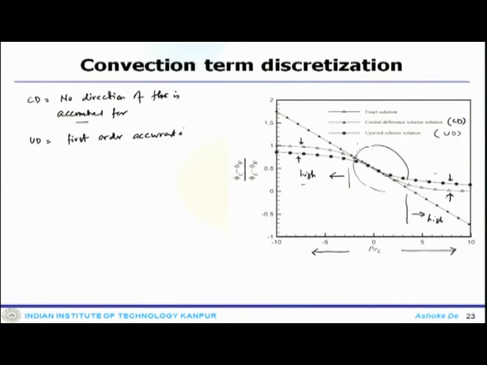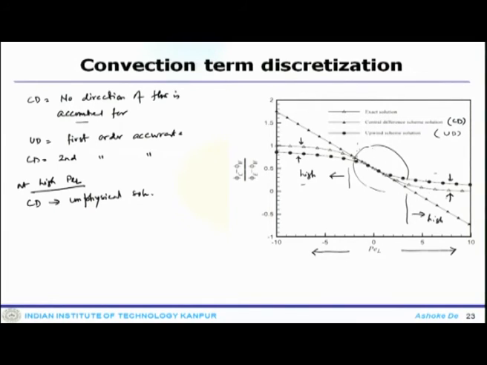CD is second order accurate. Now, for the first order accurate scheme at high Peclet number values, the CD scheme is unstable and its solution is unbounded, and that is why at high Peclet number, CD provides an unphysical solution.